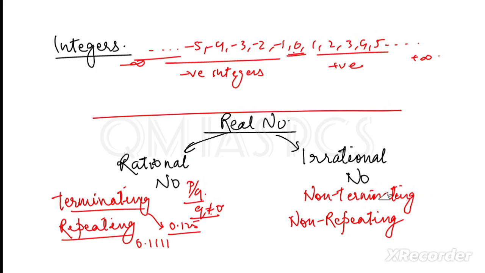Non-terminating decimals, which cannot be terminated, like the value of pi. If I say 1.23561, like this one, where we are not getting any pattern, then that is non-terminating and non-repeating.